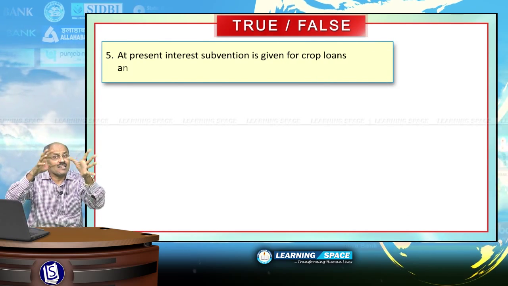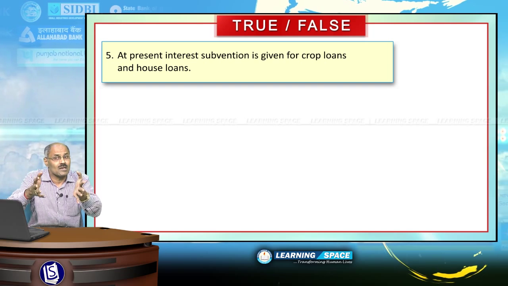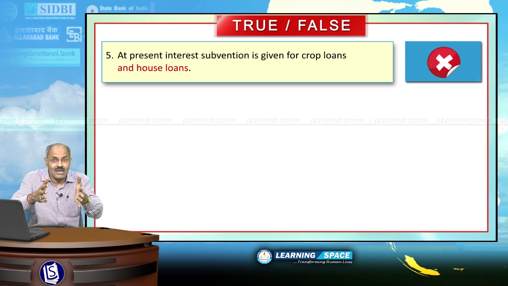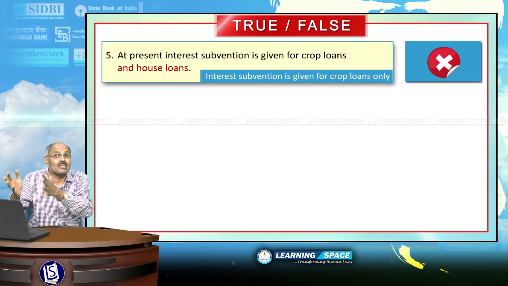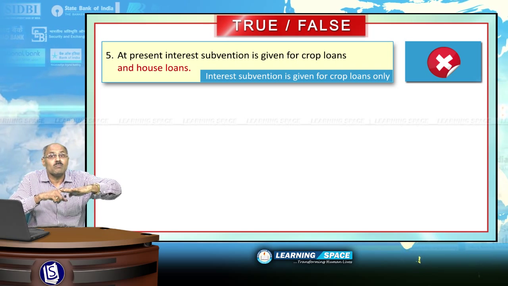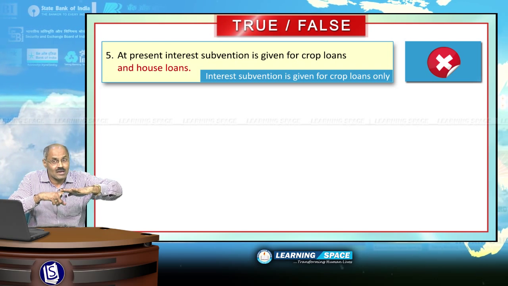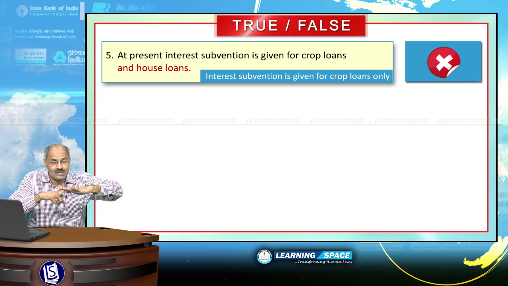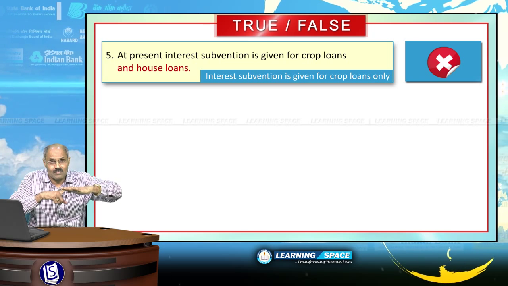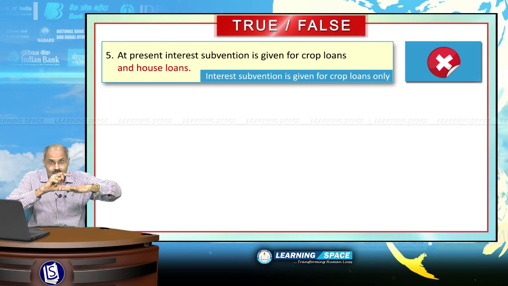At present, interest subvention is given for crop loans and house loans. Absolutely wrong. Now, interest subvention is being given by the central government to crop loans because farmers are getting loans at 7%. In crop loans, farmers are getting loans at 7% interest up to rupees 3 lakhs per annum, and government is giving interest subsidy.